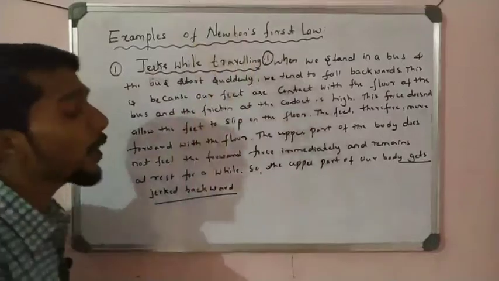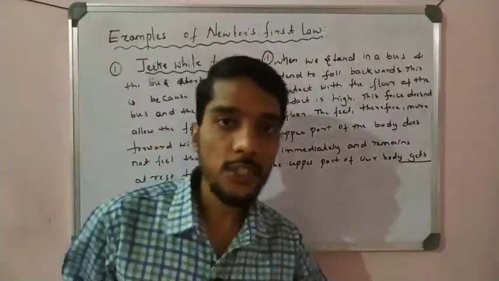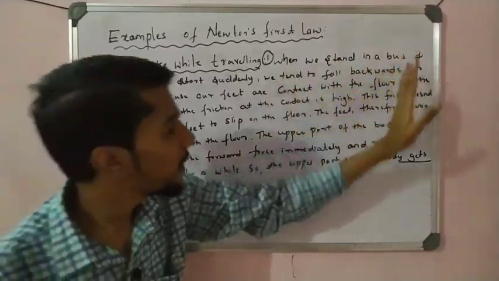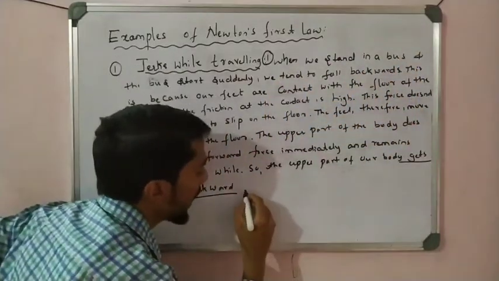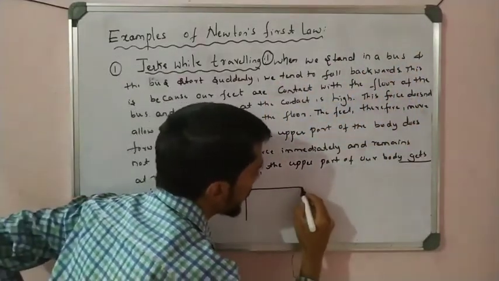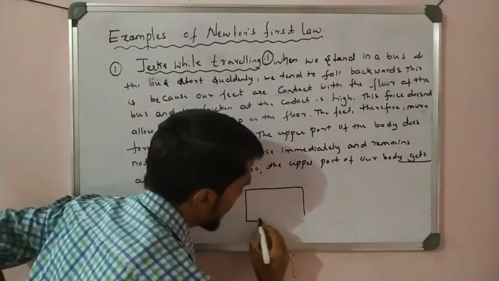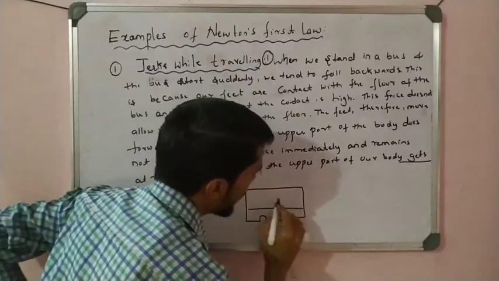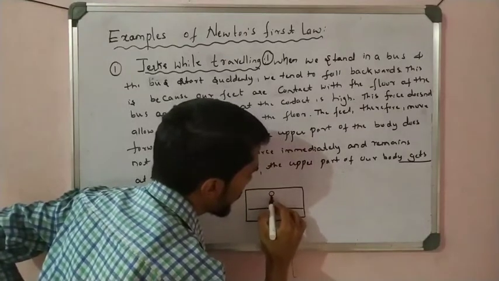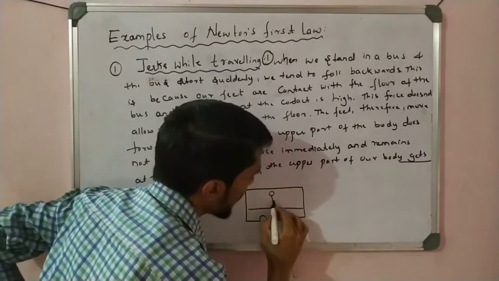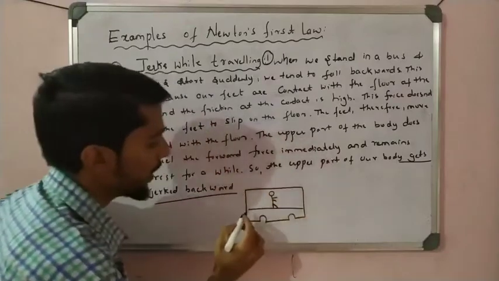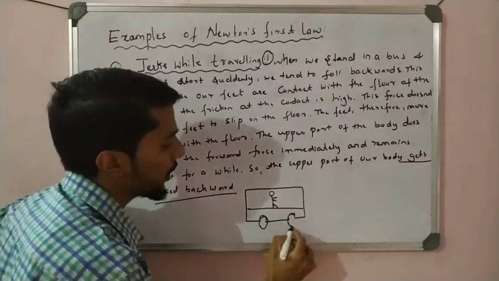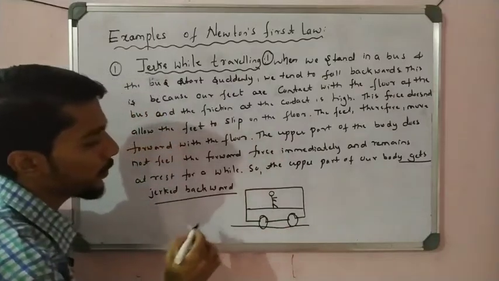In jerk while traveling, first point, the bus goes from rest to move. See here, very important. See how it is when we stand in a bus. For example, I draw a bus here, right? This is the bus, and here you stand in the bus. The tires are not drawn. Now the bus is at rest, and you are also at rest.